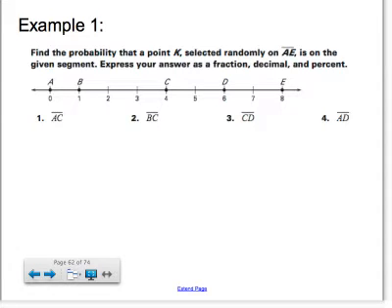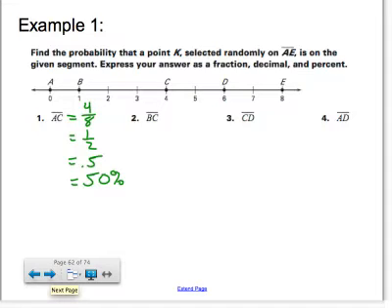If we look at this, it says find the probability that a point K selected randomly on AE is on the given segment. Express your answer as a fraction, decimal, and percent. If I look at AC, I'm looking at this entire length. The entire length here is obviously 8 units. The length of AC is 4. So the probability it will lie on AC is 4 over 8, which is 1/2. As a decimal, that's 0.5, and as a percent, that's 50%.